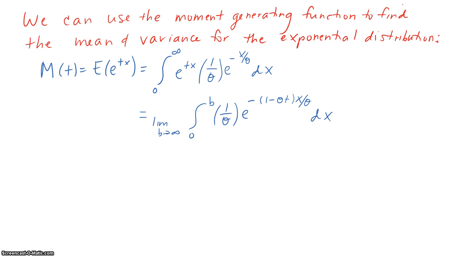Because we have an integral going to infinity, we're going to take the limit as b approaches infinity of the integral from 0 to b of 1 over theta e to the minus (1 minus theta t) times x over theta dx. And I just moved that stuff around to make it easier to do our integration.